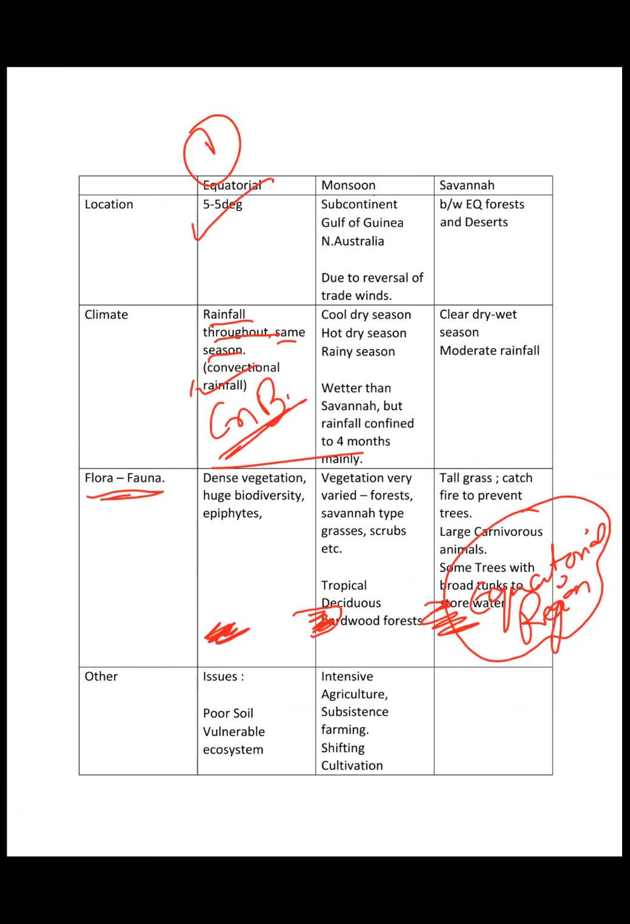And what about the flora and fauna? Very dense vegetation, very dense canopy, more than 70%, huge biodiversity, and growth of epiphytes on the main trees, right?